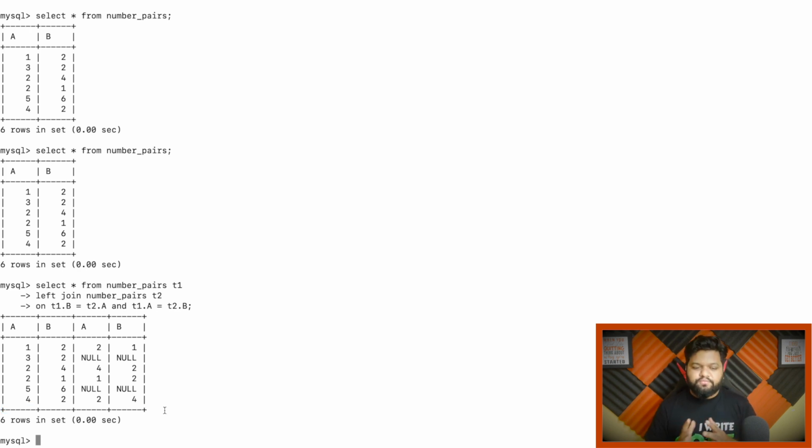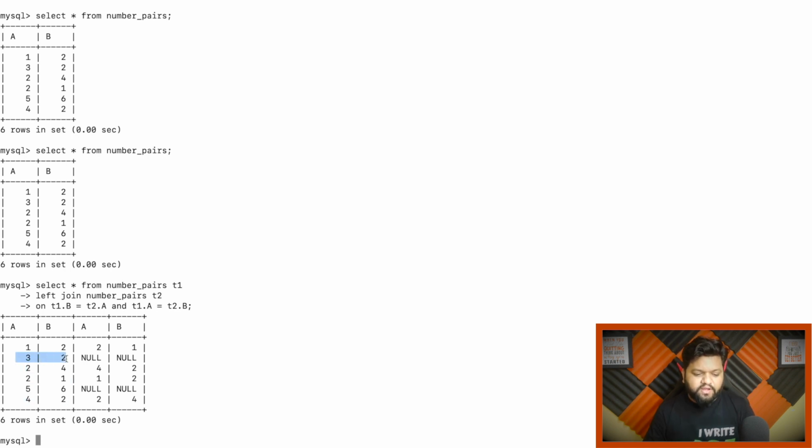And in our output, if you remember, the values were like this. Among these two pairs, 1, 2 and 2, 1, we were picking this one, right? And how were we picking this one? The value from the column A from table T1 should be less than the value of column A from the table T2. This kind of comparison we can put, right? And this way we will only be able to pick this pair and we will be discarding this one. And the same thing applies for this 2, 4 and 4, 2. And we need these records as well in our output.